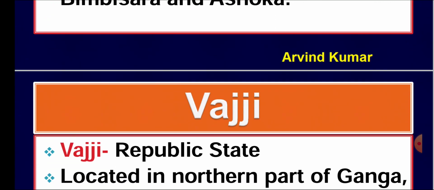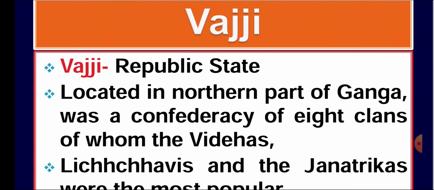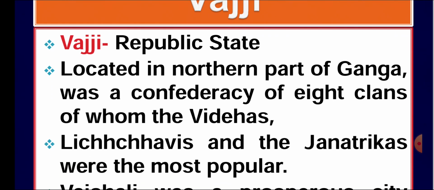Let's have a look at Wazi. Wazi was one of the important republic states of that time. Republic here, as I told you in the beginning also, means a state in which the head is elected by the people. It was a powerful kingdom which had its capital at Vaishali, under a different form of government known as Gana. Gana here is a word used for a group that had many members, or the Sangha. Sangha means organization. It was located on the northern part of the Ganga.